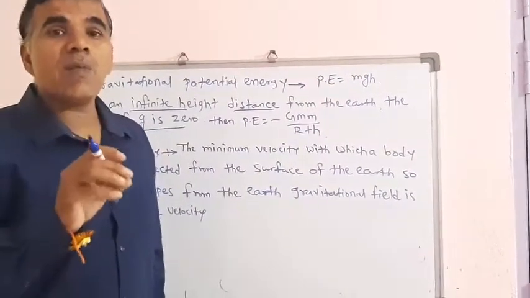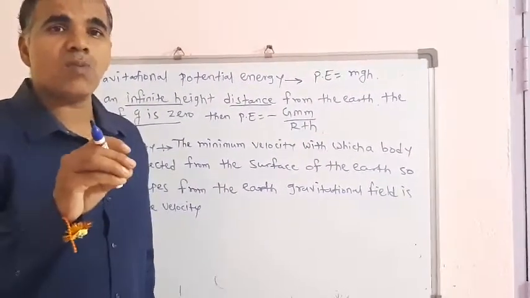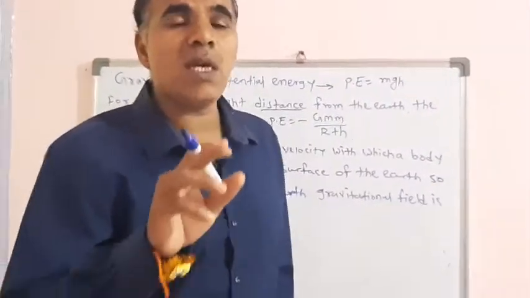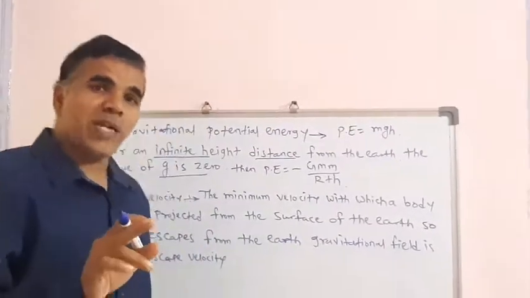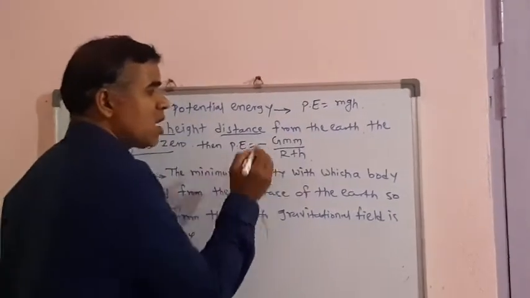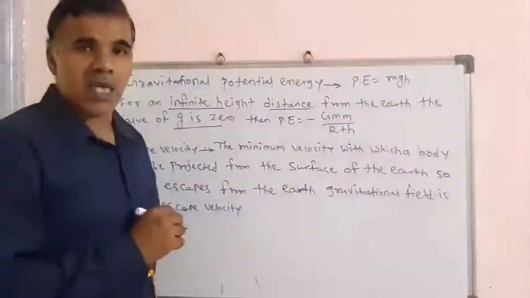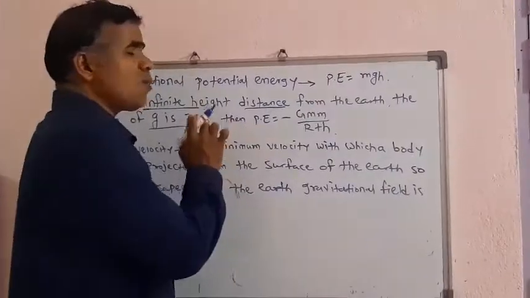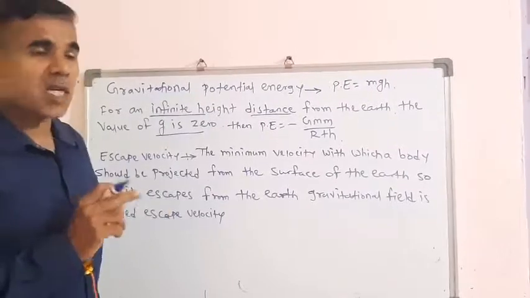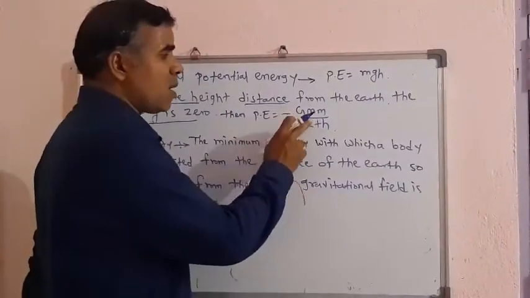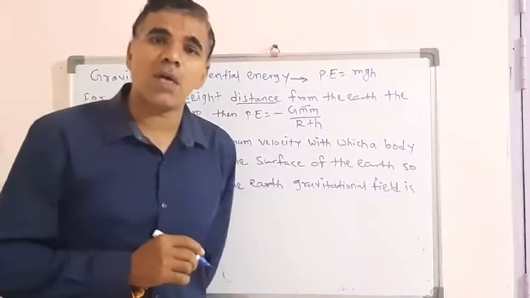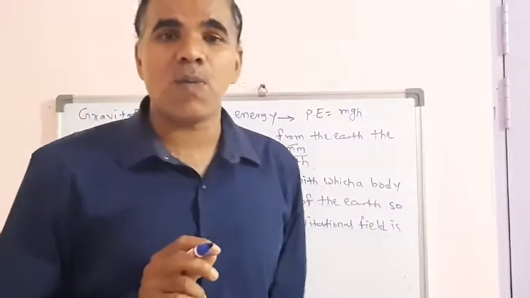When we throw the object at an infinite distance from the earth's surface, the value of g becomes 0. At that point, the potential energy of the object is equal to minus GM upon R plus h. So the formula of potential energy for an infinite distance is P equal to minus GM upon R plus h, where capital M means mass of the earth and capital R means radius of earth.